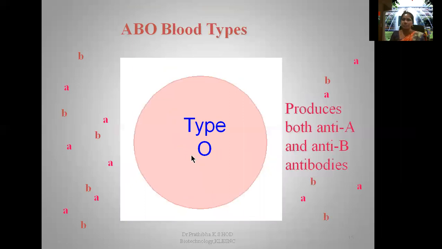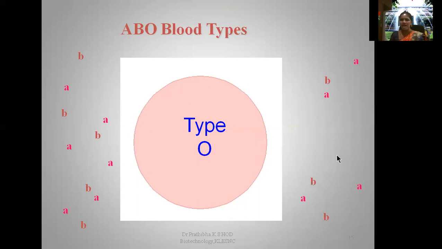Here you can see type O blood group, none of the antigen, that is antigen A and antigen B. When there is no antigen, when you treat antibodies, there won't be any kind of agglutination or clumping. And this type O blood group produces both anti-A and anti-B antibodies.